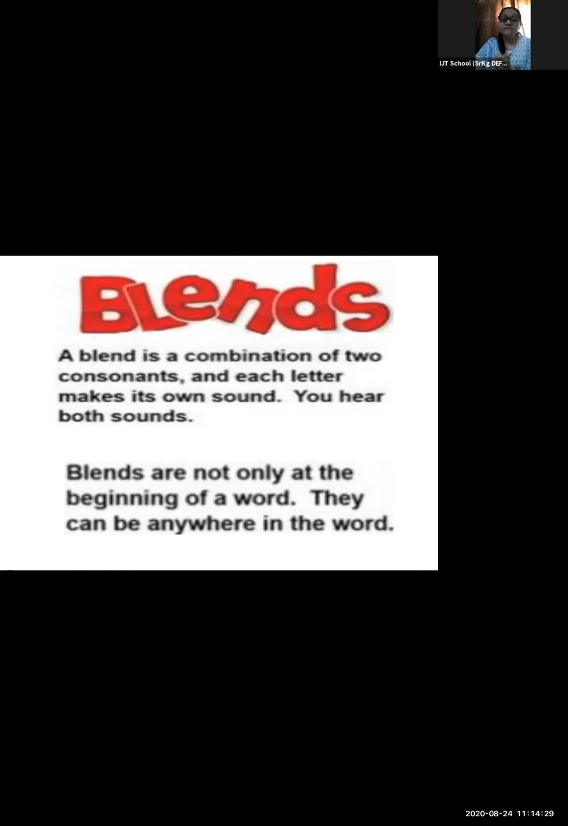Yes, now see, blends are not only at the beginning. You can see them anywhere, at the end also. You can hear the sound of a blend at the beginning and at the end of words. So in this way you have to teach your child that a blend is the combination of two consonants. In blends there are no vowels. You only hear the blend of consonants, and when we combine we can hear the sound of both the letters. Yes, coming to the next.